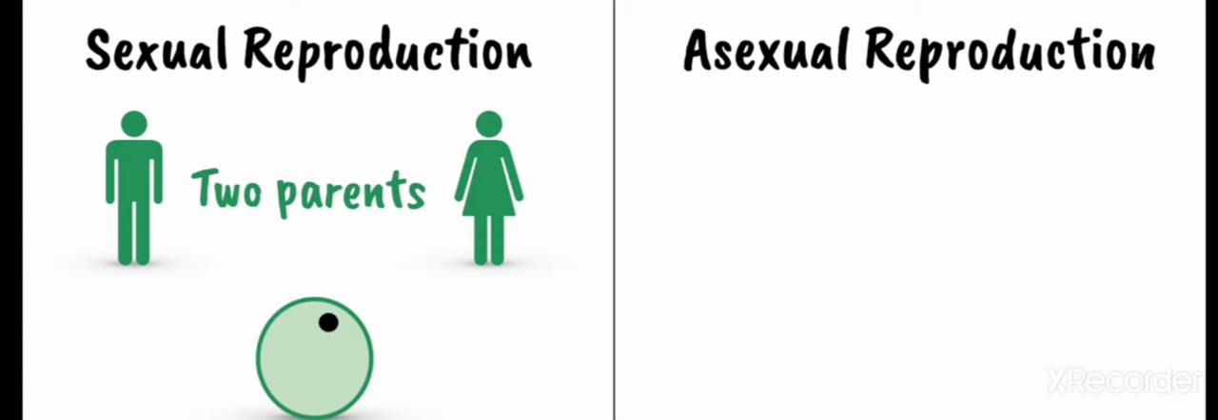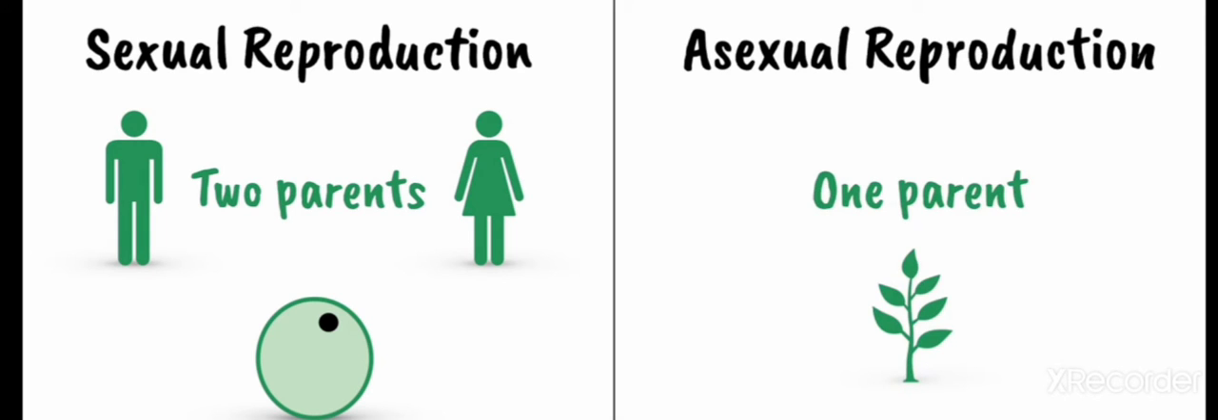In asexual reproduction, only one parent is required and all the offspring are genetically similar to their parent. There is no variation in asexual reproduction. Let's look at both types of reproduction in detail.